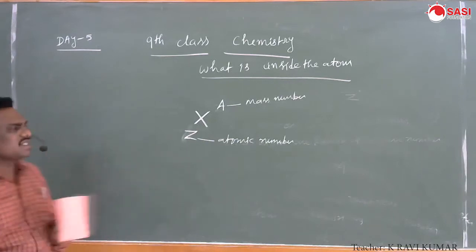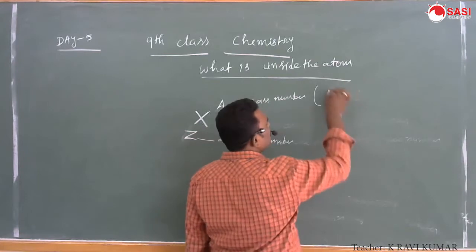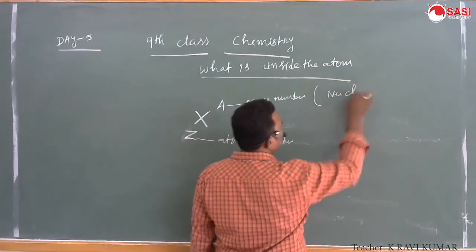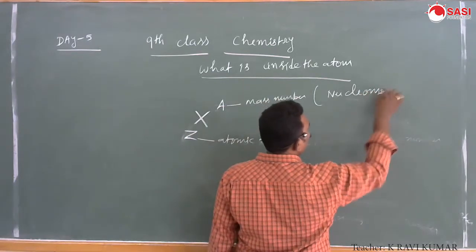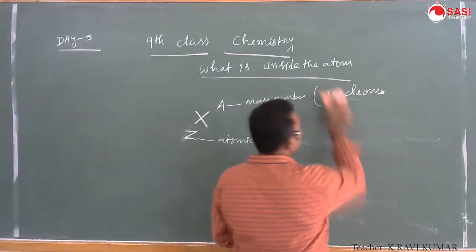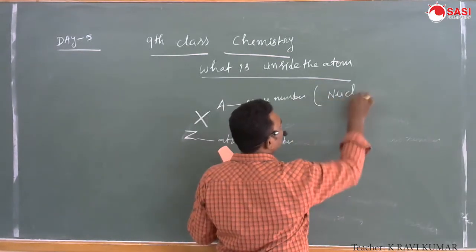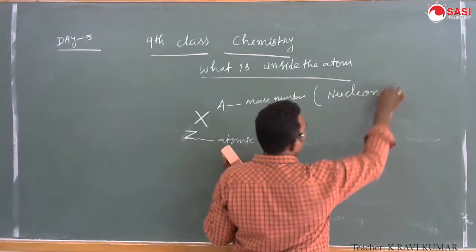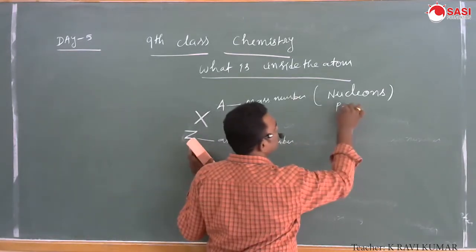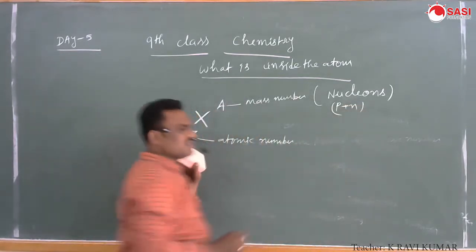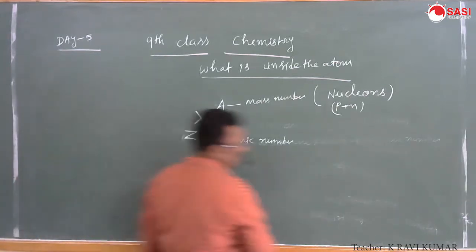Mass number is also known as nucleons. Nucleons means protons plus neutrons. That is the representation of the symbol of the elements.